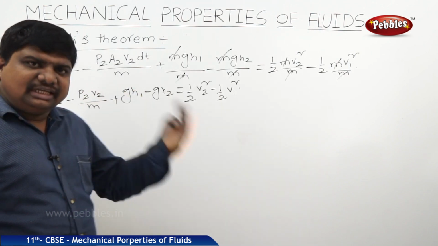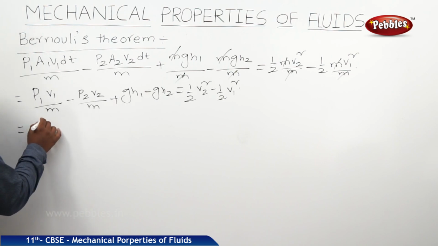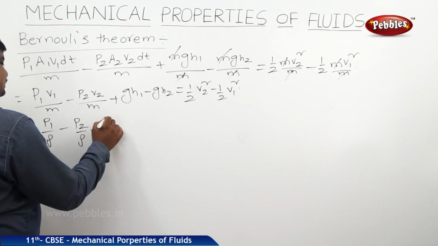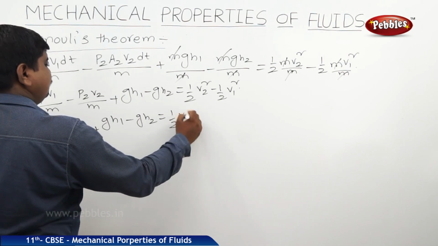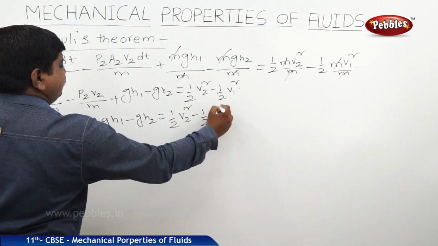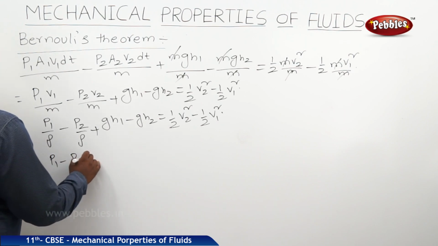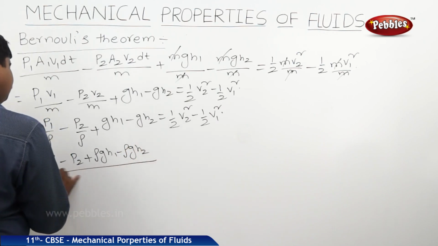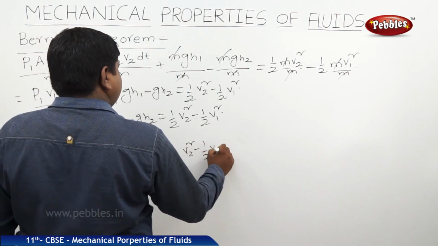Mass by volume is equal to density. Volume by mass is equal to 1 by density. Therefore, we can write this as P1 by rho minus P2 by rho plus gh1 minus gh2 is equal to half v2 square minus half v1 square. If we take rho as LCM, it is P1 minus P2 plus rho g h1 minus rho g h2 by rho is equal to half v2 square minus half v1 square.